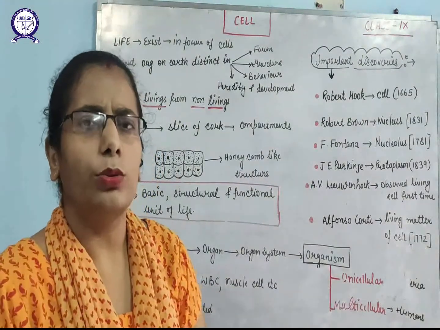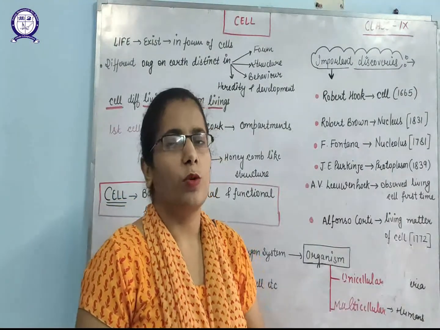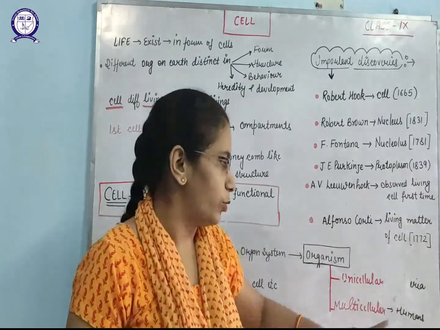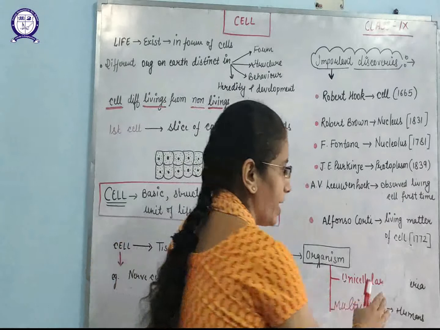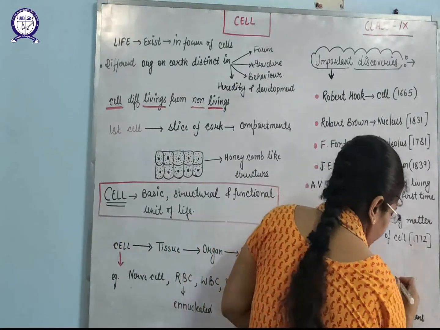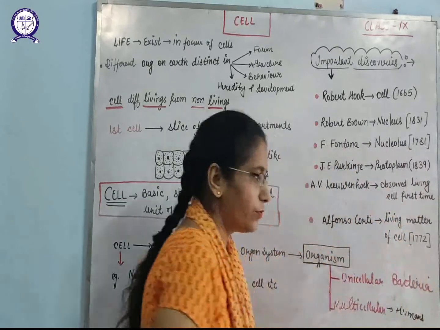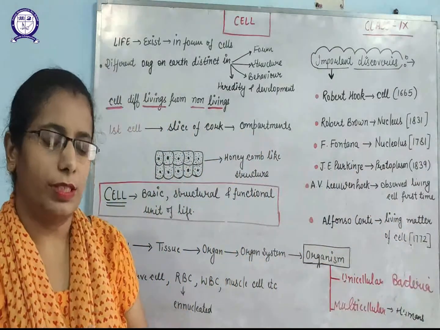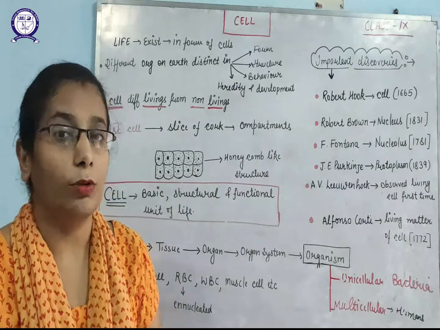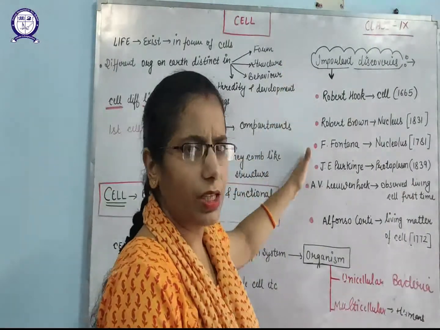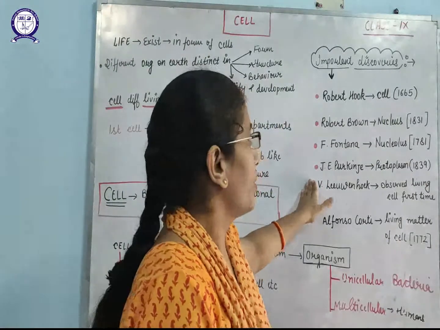Organisms are divided into two categories on the basis of the number of cells. The organisms made up of one cell are known as unicellular organisms, for example bacteria. The organisms made up of more than one cell are known as multicellular organisms, for example humans.